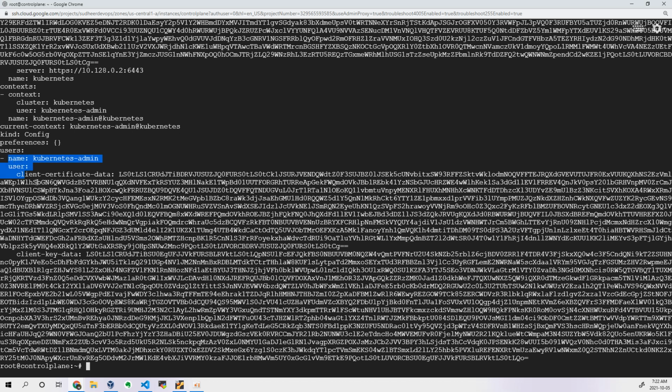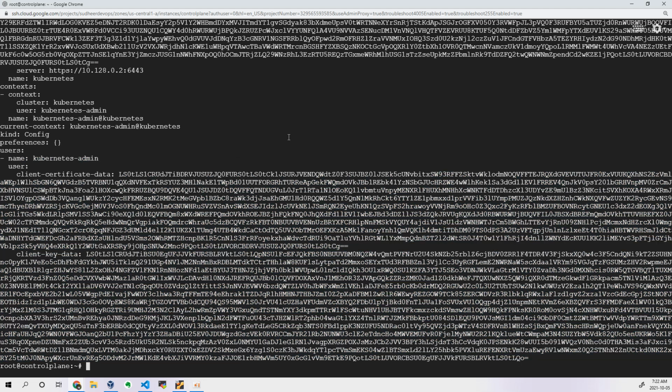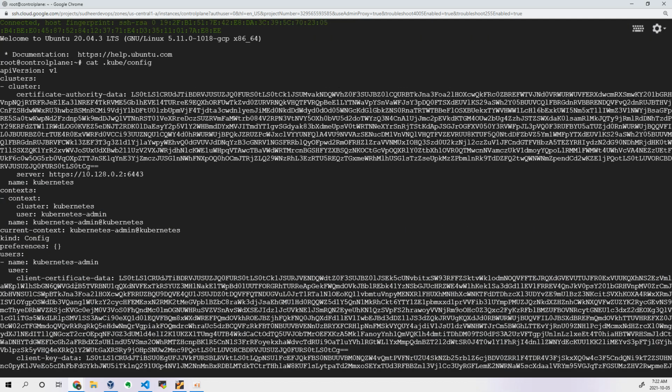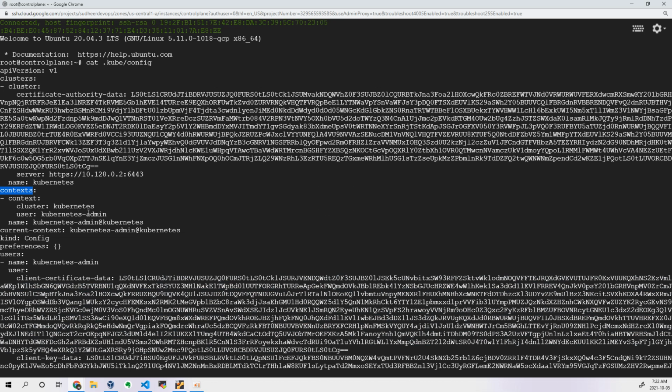So this user is using his key and certificate in order to authenticate to my Kubernetes cluster. That user section is written here. Tomorrow if you have another user, you have to add that particular section here. Okay, now this user wants to communicate to this particular server, or this user wants to communicate to another server. Those details you will specify under context. Okay, context is a section where you will define which user wants to communicate to which cluster. Okay, so you can see here one of the context is already written here. You can see this user called kubernetes-admin is trying to communicate to their cluster called Kubernetes.